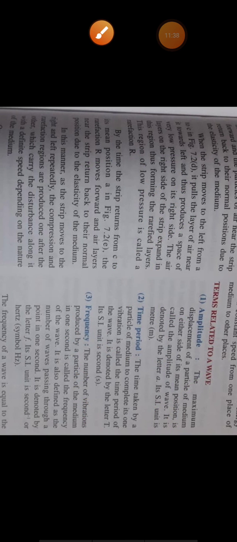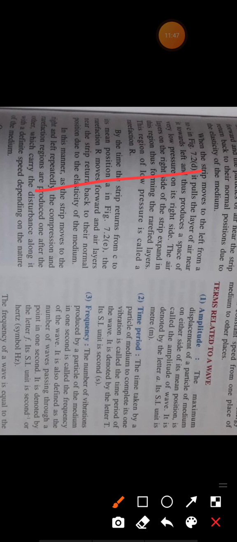The second thing is time period. Time period is the time taken by a particle of the medium to complete one vibration. Suppose this is your wave. Time period means, in how many seconds is this one wave created? That is called the time period.